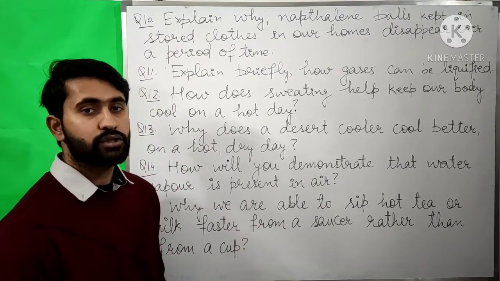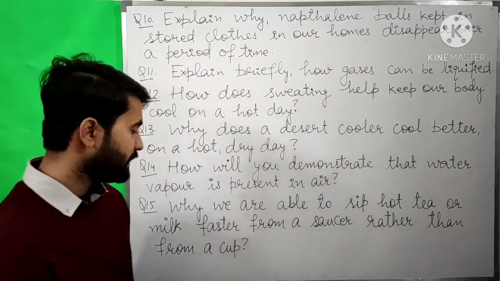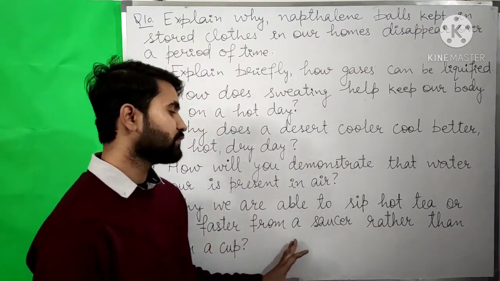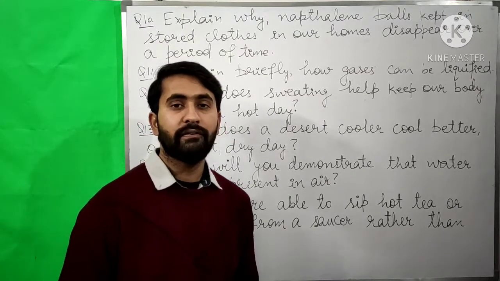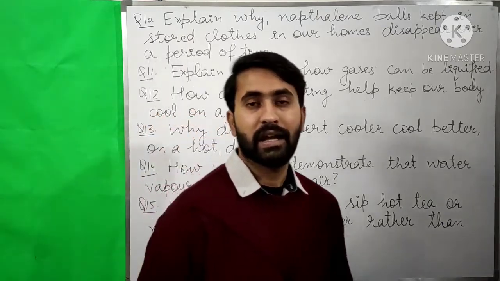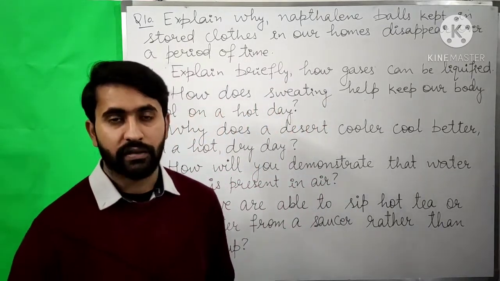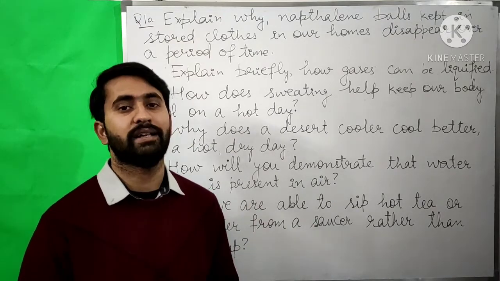Now the next question is, why are we able to sip hot tea or milk faster from a saucer rather than from a cup? Now if we compare a cup and a saucer, the saucer has a large area, or we can say its surface area is large, or the saucer is wide in shape.